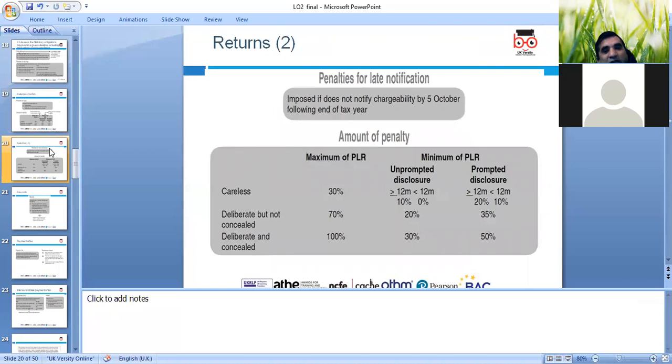Okay, penalties for late notifications. The amount of penalties depends on whether it is deliberate but not concealed, or careless, and the time period is attached to it. That's what we need to look at as well, please.